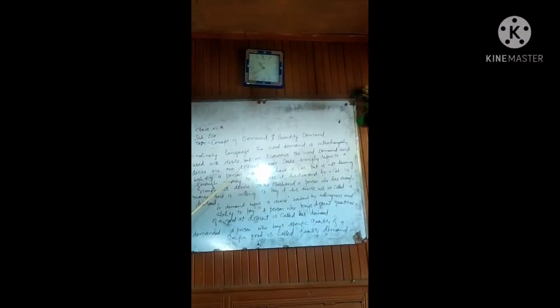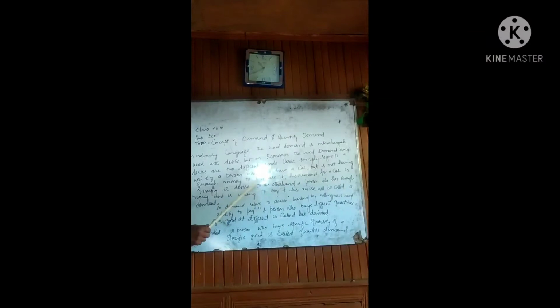For example, a person wants to have a car but does not have enough money to purchase it. His demand for a car is simply a desire. He wants to have a car, but he is not in a position to purchase it because he has a deficiency of money. So his demand for a car cannot be called his demand, but it is simply his desire. So we can say, in other words, that desire is a wish, but demand is somehow different.